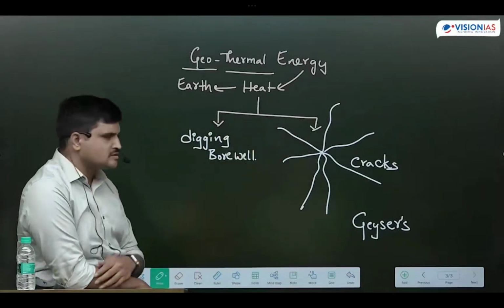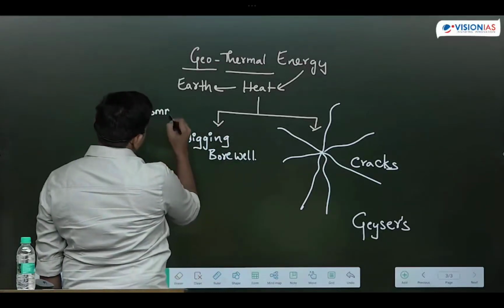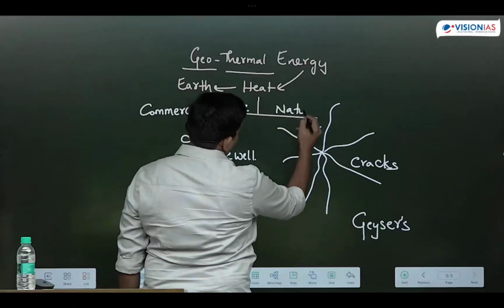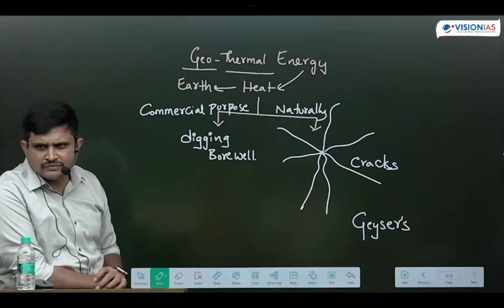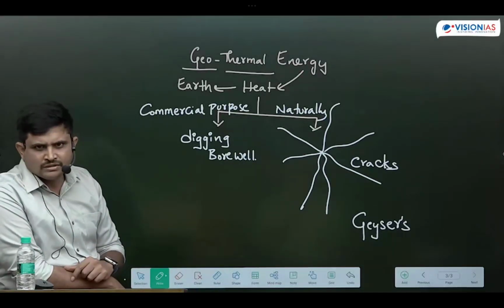This is what happens naturally, but the borewell activity is for commercial purpose. Naturally, in some areas, the hot water from the interior layers of the earth crust will reach the earth's surface, and it is stored in the form of pools. Those hot pools we call geysers. Hot springs or geysers we call them.